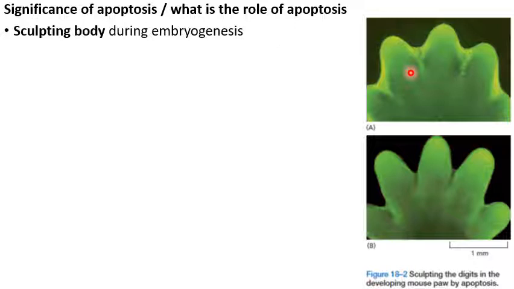Now you can see in the interdigital spaces there is active apoptosis or programmed cell death, which is sculpting that spade-like structure into fingers and formation of the hand. So there are n number of examples in which apoptosis helps in sculpting the body during embryogenesis.